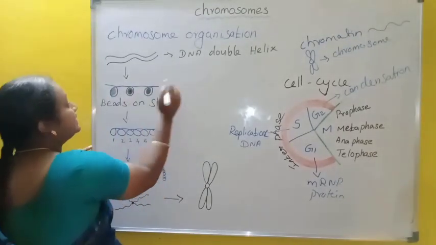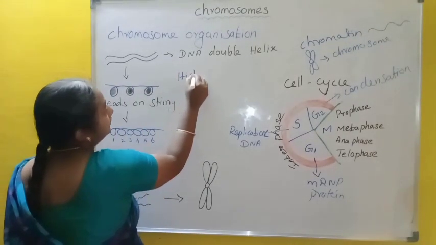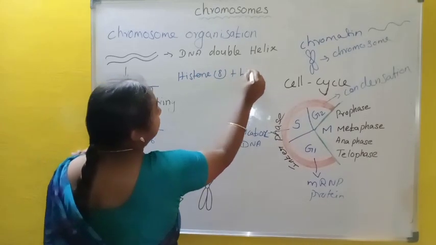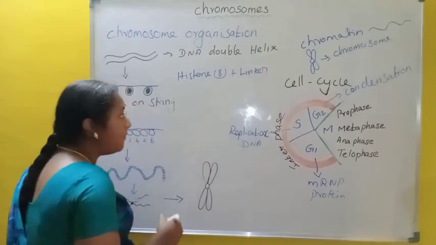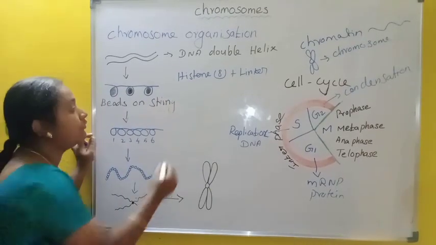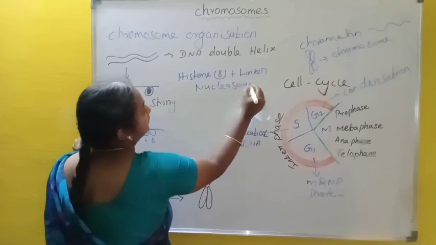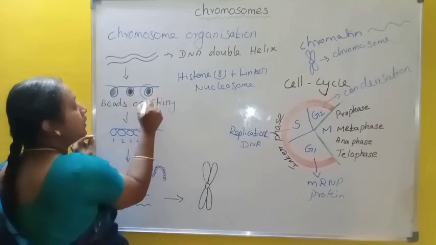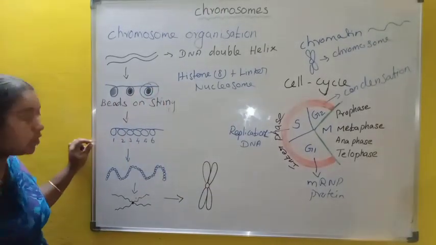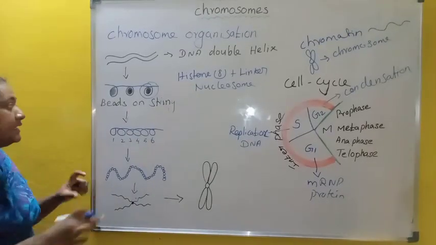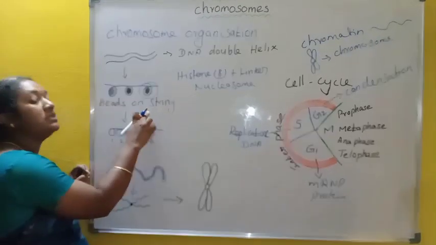That means 8 histone proteins and a linker molecule form a nucleosome. So this is called a nucleosome. Many nucleosomes occur along the DNA double helix, so it looks like beads on a string.